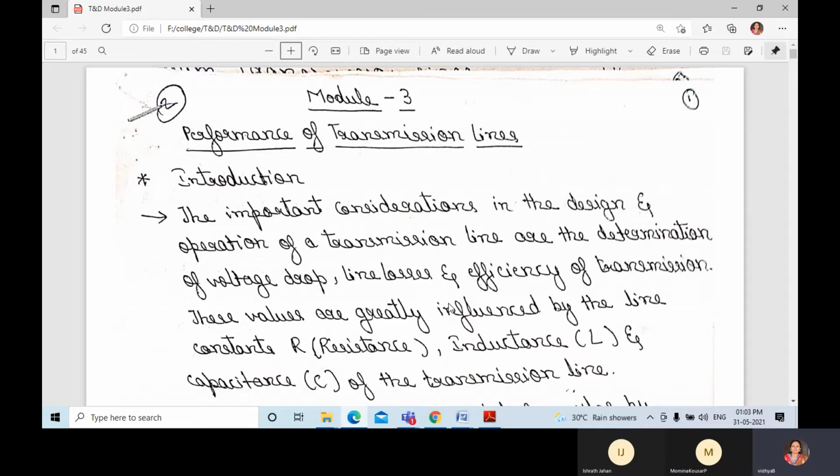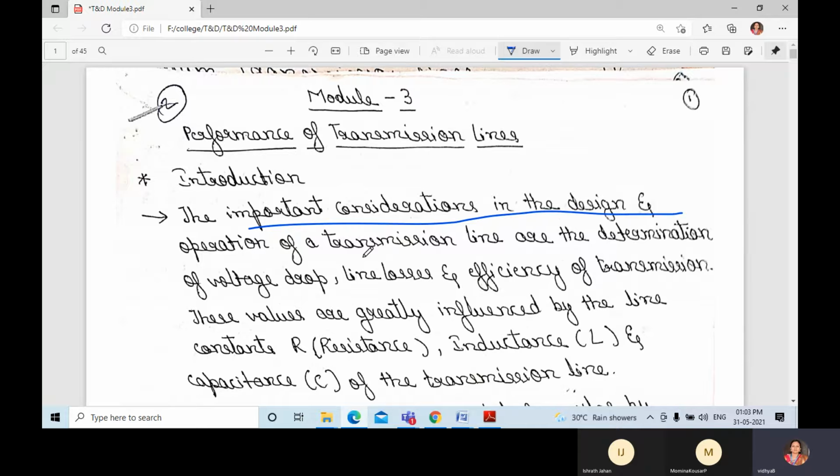Here, the important considerations in the design and operation of a transmission line are the determination of voltage drop, line losses, and efficiency of a transmission line. These are the three important points considered in the design and also the operation of a transmission line.